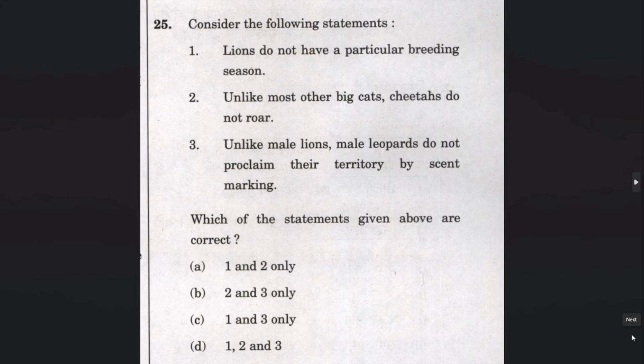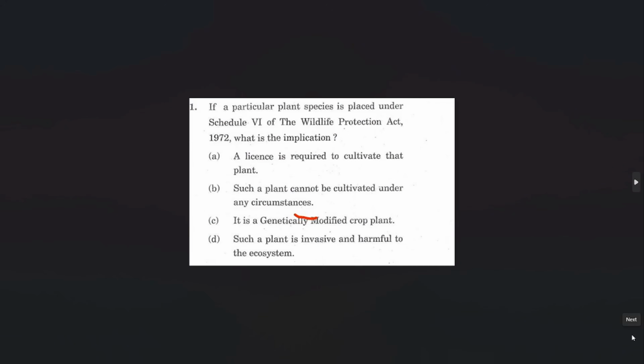Unlike most other cats, cheetahs do not roar. Okay, unlike male lions, male leopards do not proclaim their territory by scent. So questions will be like this. See, the nature and behavior of the lion is given as a question.